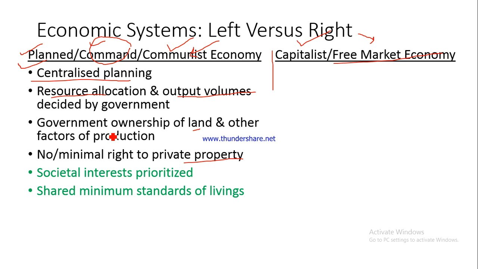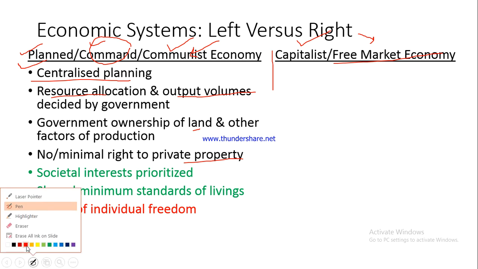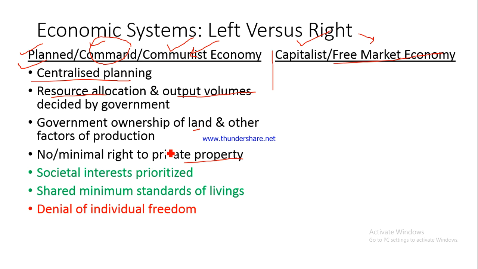Now these are the good aspects, but let's talk about the bad aspects also. Denial of individual freedom. Now there is no individual freedom. Now have a look why there is no individual freedom. You do not have any right to property. You do not decide how much to produce using this property. Suppose you have land, but you cannot decide how much wheat to grow on that land because that has to be decided by the central authority. Fine. So in that sense, there is no individual freedom.